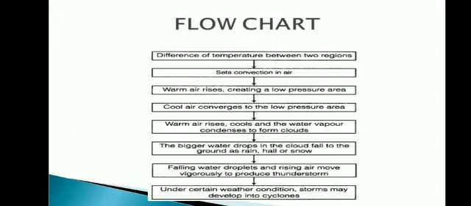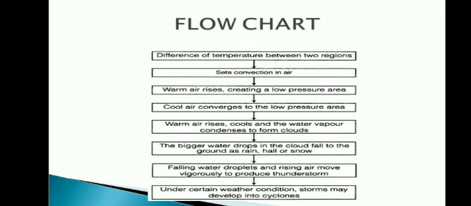Due to this low pressure area, cool air converges. So warm air rises, cools, and the water vapor condenses to form clouds. The bigger water drops in the cloud fall to the ground as rain, hail, or snow. What is hail? That is frozen rain, which falls in showers.